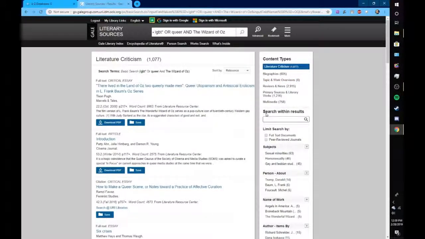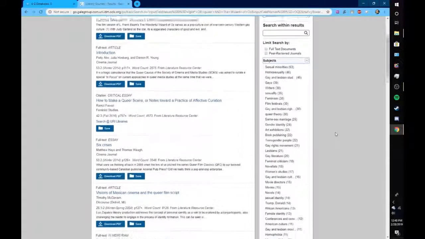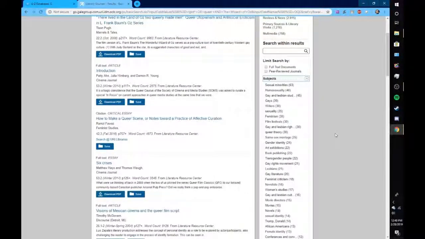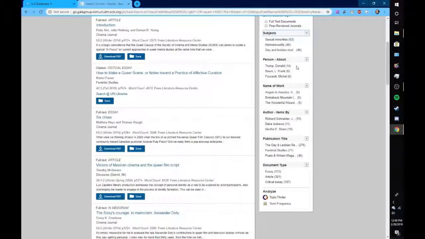We can also limit by full text available through Gale, or peer-reviewed journals only, which Gale defines as those that have been evaluated by experts in a related subject. Gale also offers an extensive list of subsubjects within this, so we could easily limit our search to a more manageable number just by limiting it to pieces on sexual minorities, feminism, same-sex marriage, or transgender people. Gale offers a lot of different ways to limit, such as who it's about, the name of it, where it was originally published.